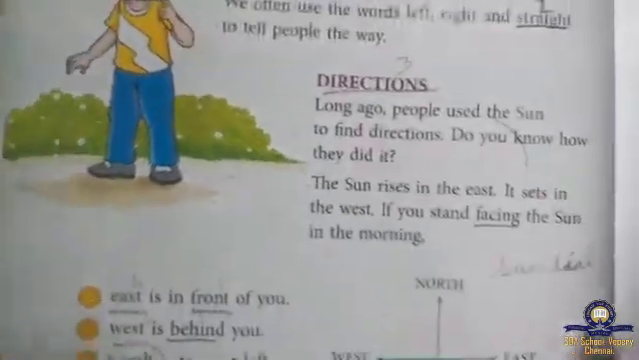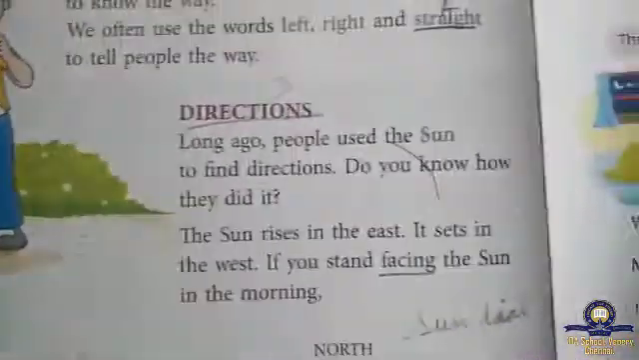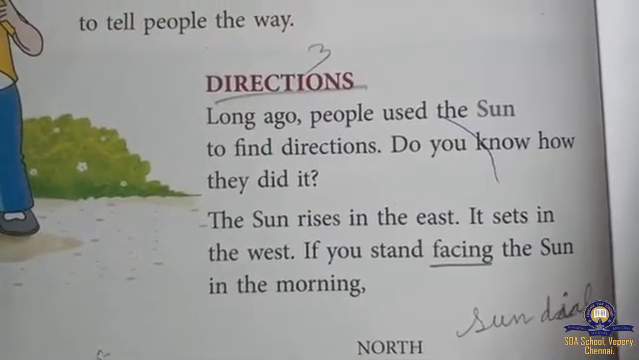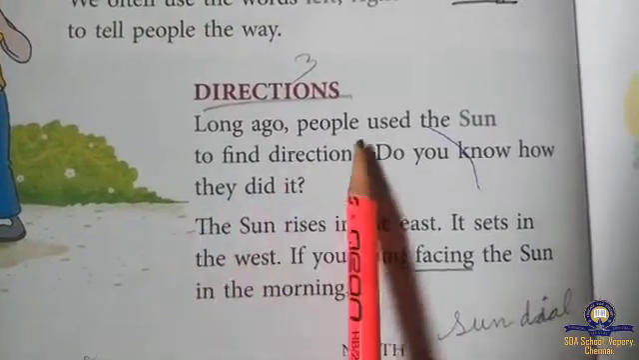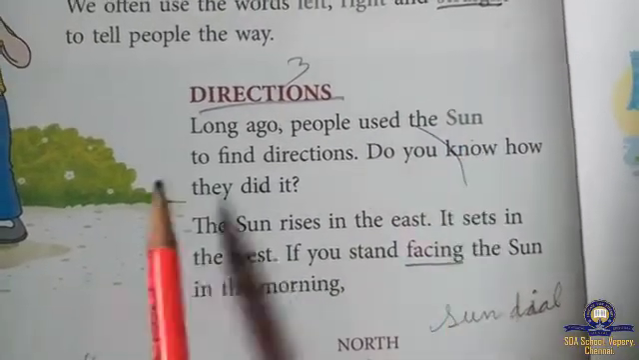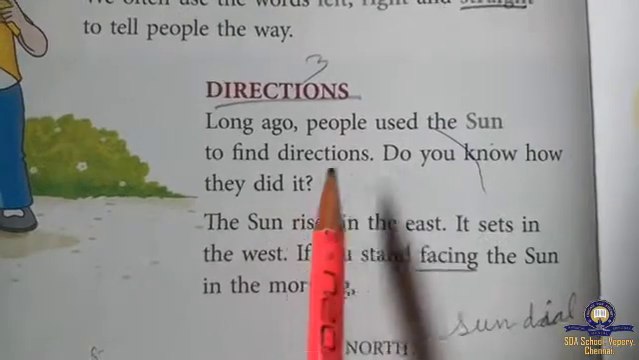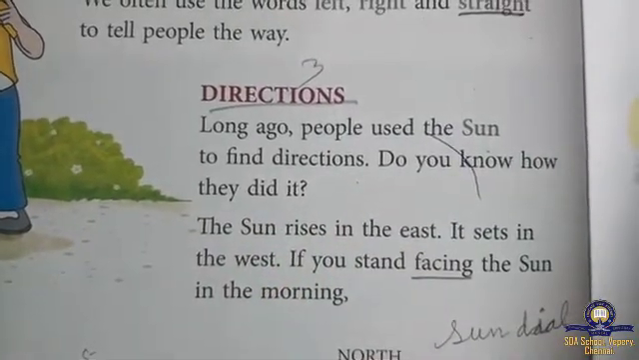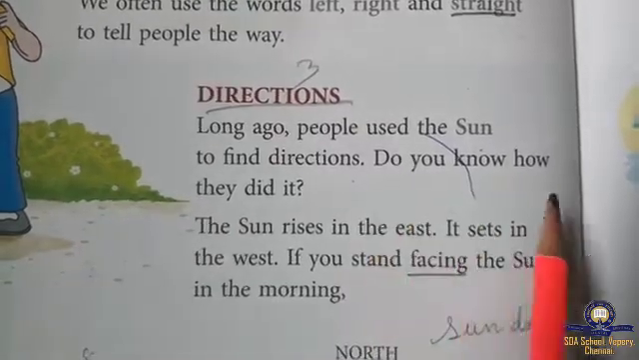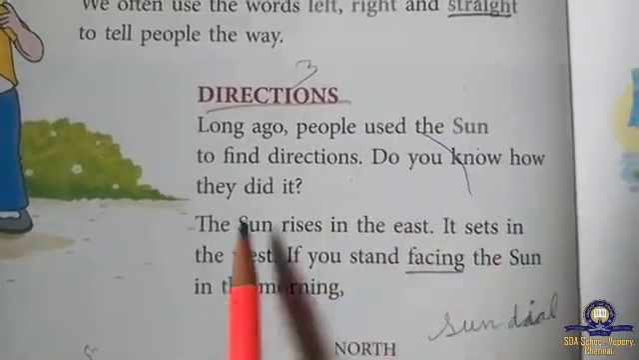Now direction. See, there are 4 directions. How many directions? 4 directions. What are the 4 directions? We'll see now. Long ago, people used the sun to find direction. How did they use the sun to find the direction? Any guess? Okay, I'll explain to you.